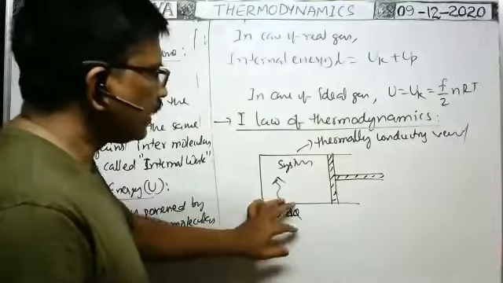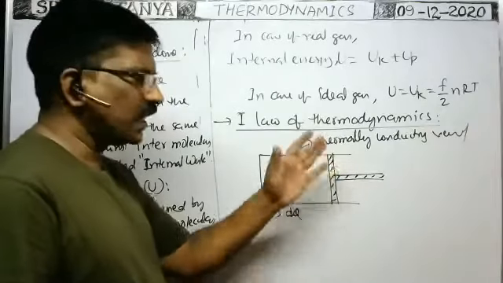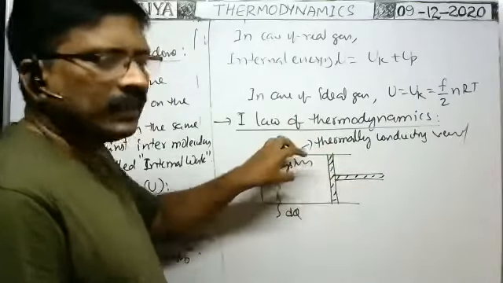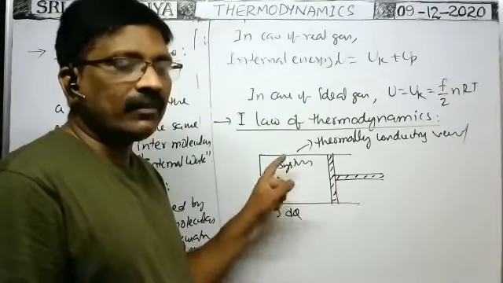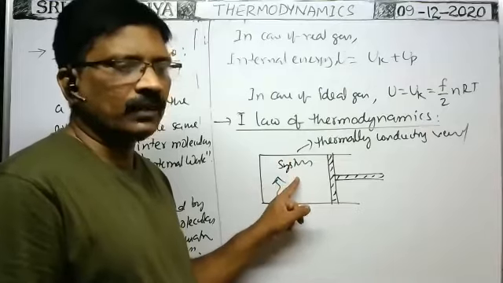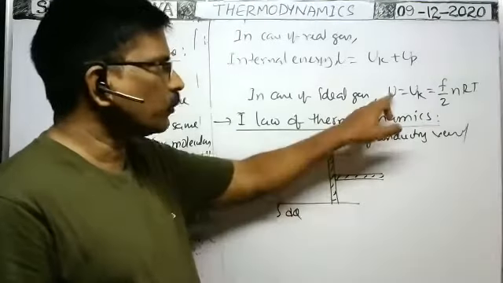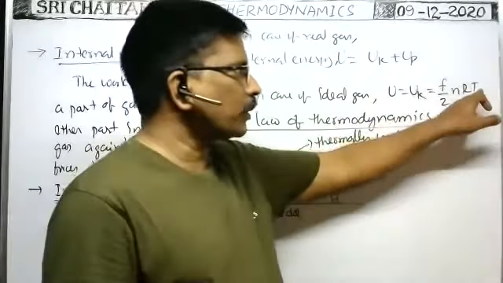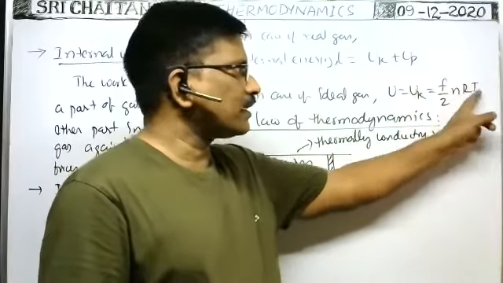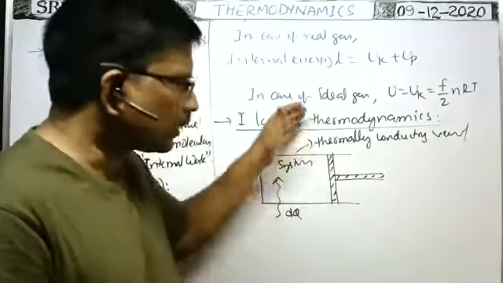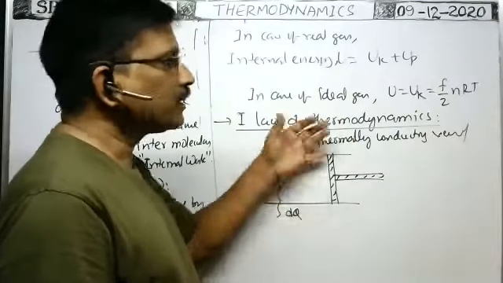So whenever this amount of heat energy is supplied to the system, suppose the piston is fixed, then the atoms or molecules in the gas absorb that heat energy. Due to that, the average kinetic energy of the atoms or molecules increases. Internal kinetic energy is directly proportional to temperature, because for the given gas f by 2 nR is constant. We are discussing the ideal gas only. That's why, as the internal kinetic energy increases, temperature increases.